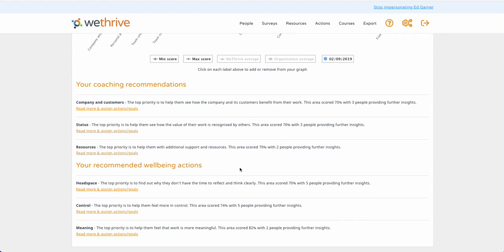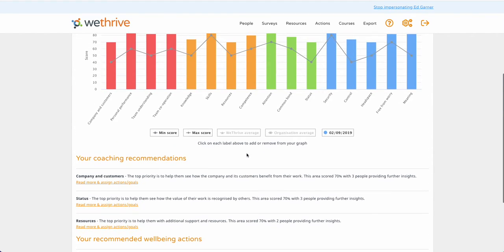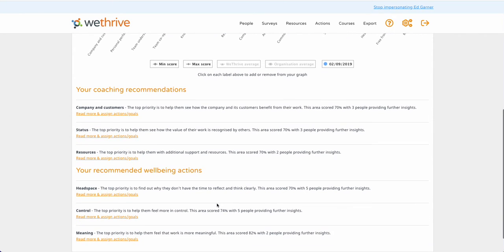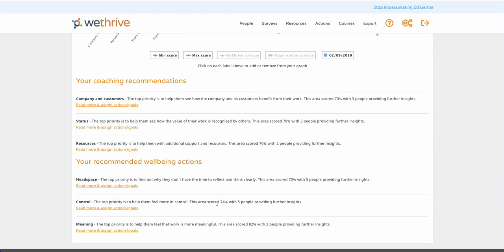So the survey pulls out your lowest scoring areas from the first three colours of the model, so the red, orange and green, and these become your coaching recommendations and the more practical things you can put in place to create positive change. Now under the wellbeing section are the three lowest scoring areas from just the blue confidence areas, so 3 out of the 5 areas.